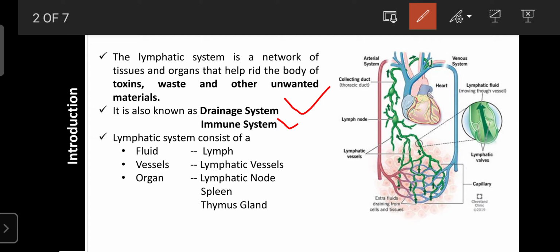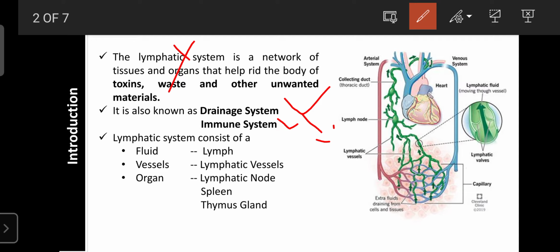That's why the lymphatic system is rich in these molecules, and why it is also known as the immune system. It means if the lymphatic system has any malfunction, then our immunity also decreases. That is the importance of the lymphatic system, due to the presence of more WBC, immunoglobulins and cytokines, which are present more in the lymphatic system as compared to the systemic circulation.